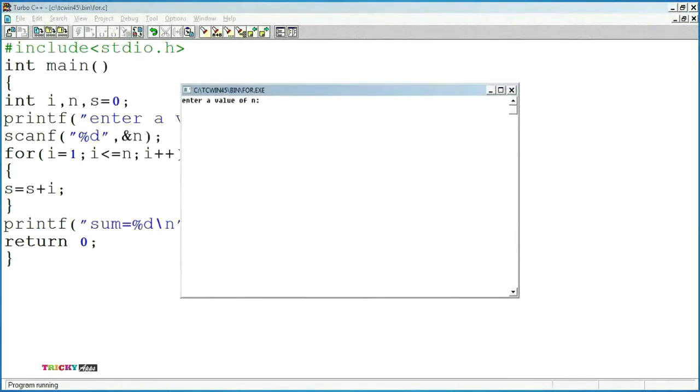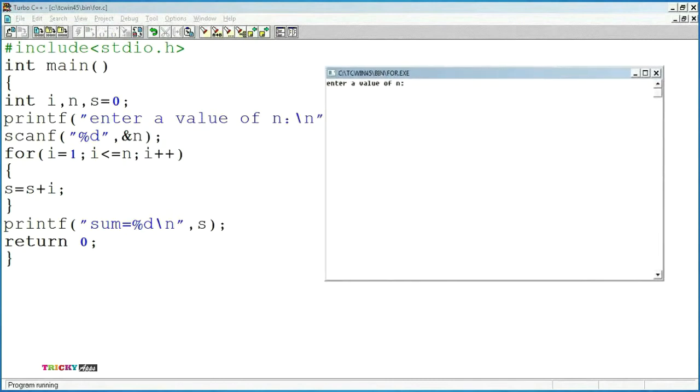Enter a value of n. So we are going to find the sum up to 5 values. Let us analyze the values for i=1. 1 is less than or equal to 5. The condition is true, so the control will move on to the for loop body. s = s + i. Initially we have s=0. So we are adding 0 plus 1. Then the s value is updated as 1.